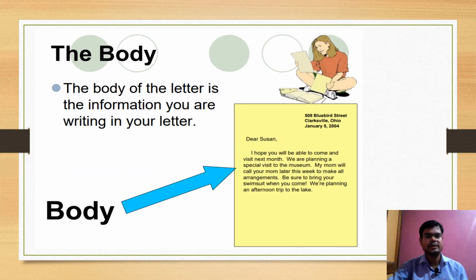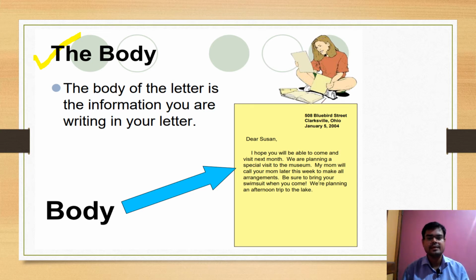Next one, the body. The body is the important part of the letter. Here we write whatever we have decided, or the reason for which we have written the letter. So here you have to write everything in detail. Like here they have written, dear Susan, I hope you will be able to come and visit next month. We are planning a special visit to the museum. My mom will call your mom later this week to make all arrangements. Be sure to bring your swimsuit when you come.